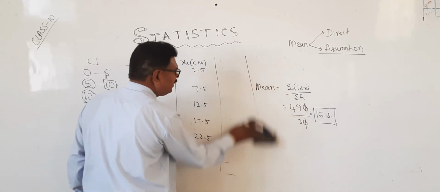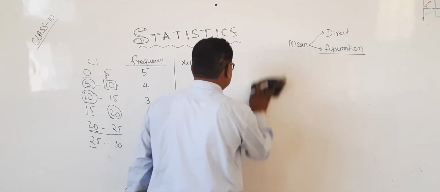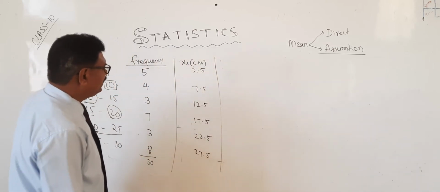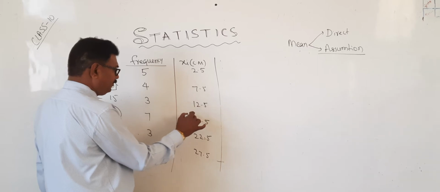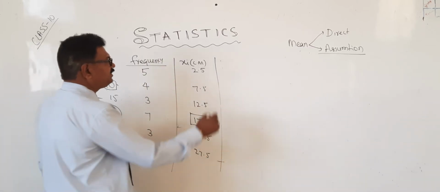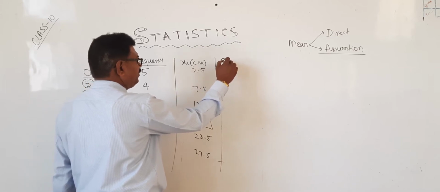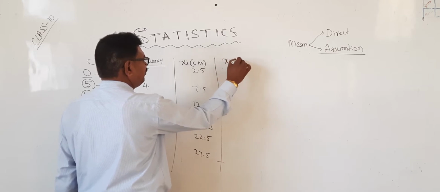What is the second method? Assuming mean method. In this, you just take any one, I will take this. In this we have to write xi minus a.